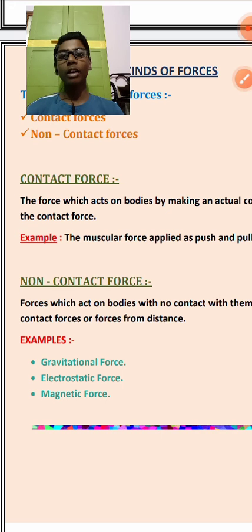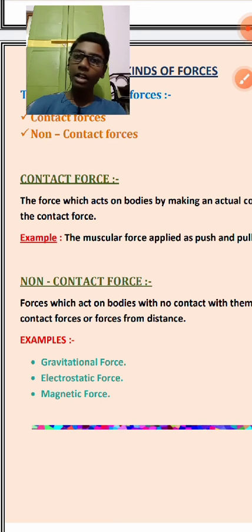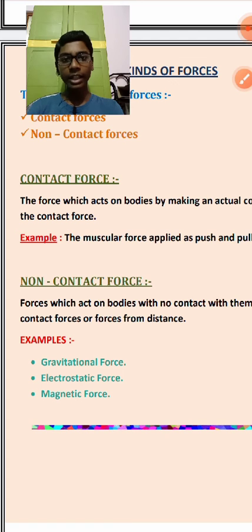Suppose we have tied and hanged a bar magnet, and we are taking another bar magnet in our hand. If we take the south pole of the hanging magnet and the north pole of the magnet in our hand and bring them together, both will attract.